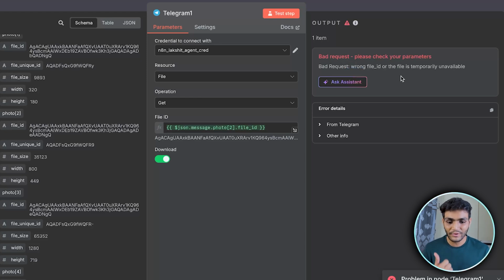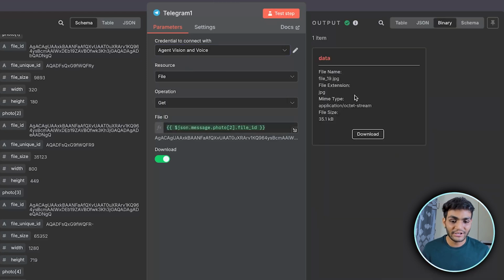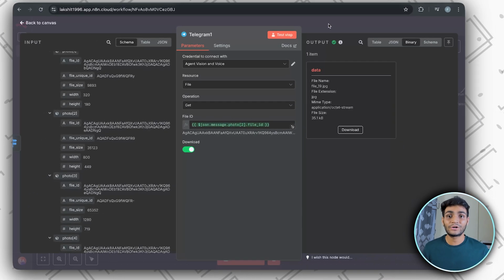So let's see why it is giving the error. It is giving this error because the channel is wrong. So we need to go to agent vision and test the tab again. And as you can see, we got the proper file over here. So now once we have the file, we need to identify what is going inside the file.